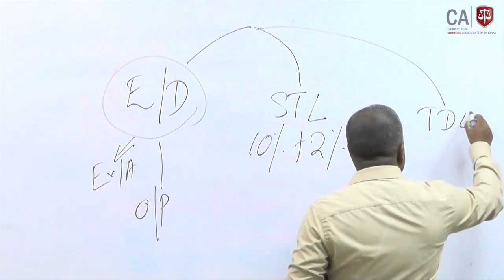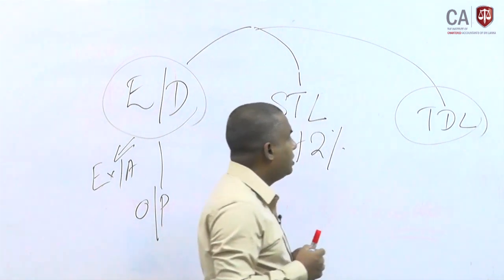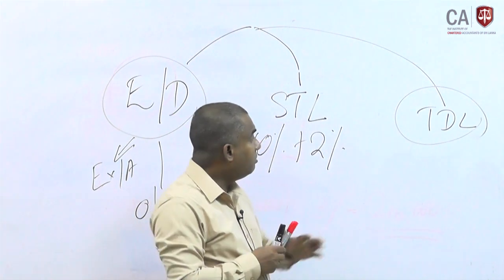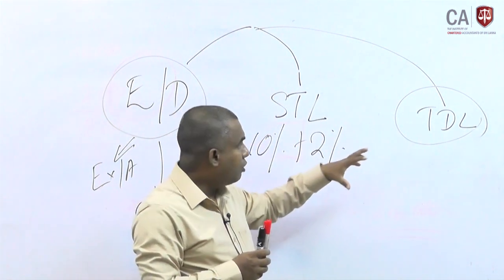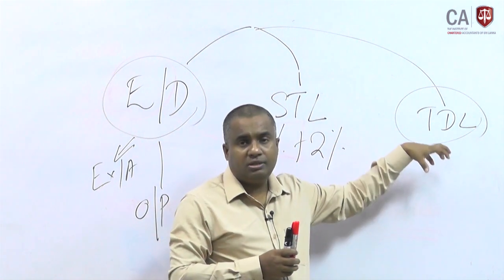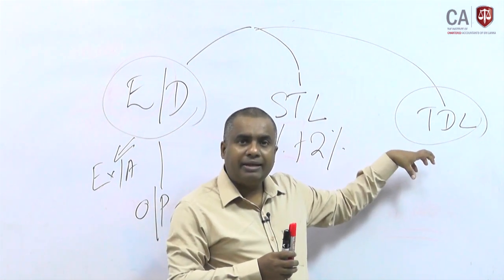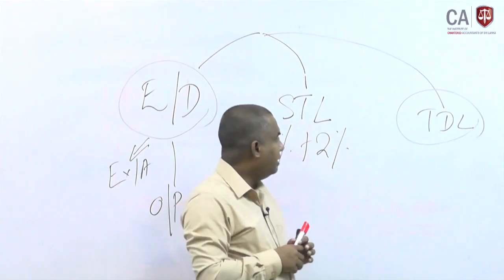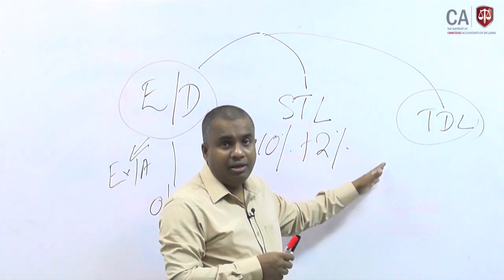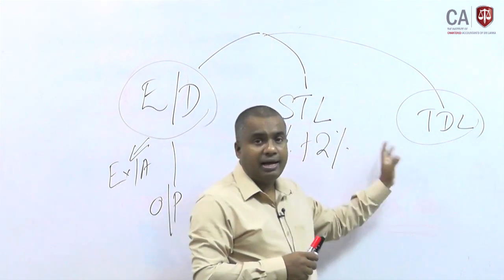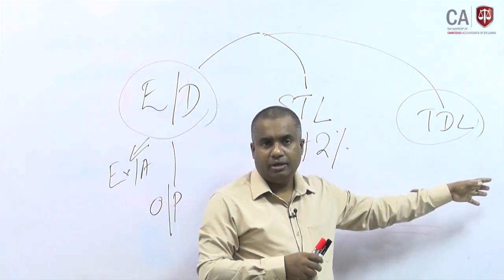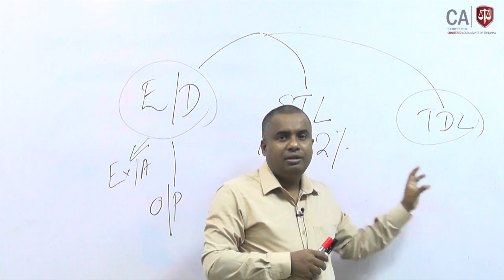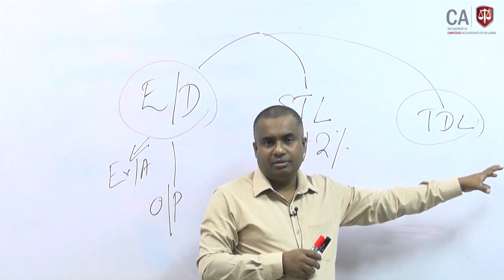The last one we focused on is the tourism industry. To develop the tourist industry, the TDL is collected from the activities involved. It is applicable to hotels, tourist agents and tourist shops. Depending on their turnover, the taxes are calculated.